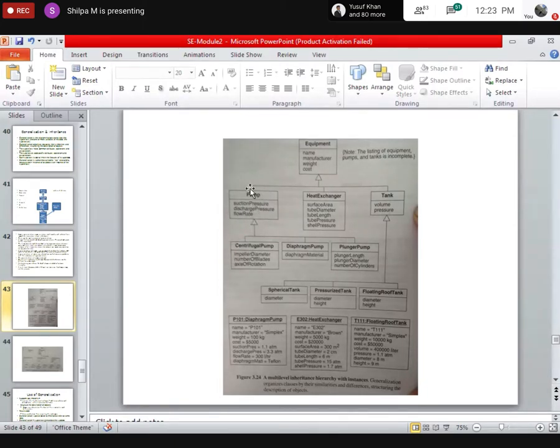There is an arrow mark and this one on the top, and it is one line here, one line here, so they are connected using a single arrow marker. In this, which is the base class or parent class and which is the child class? Only in the above three: equipment, pump, heat exchanger, and tank, which is the parent and which is the child?